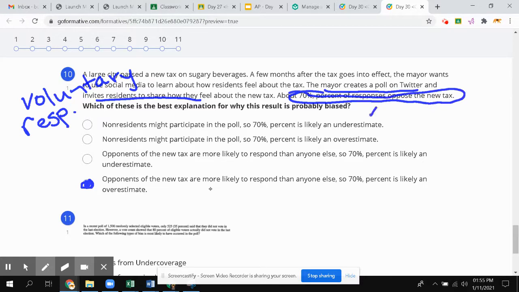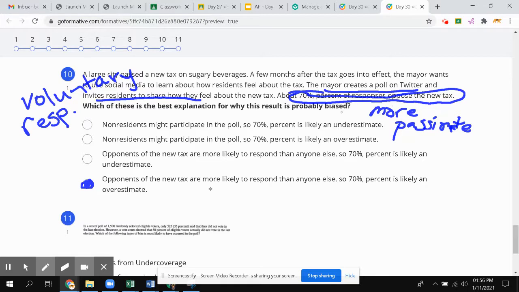They're more passionate about not having the new tax. So more people that opposed are going to volunteer to respond because they're more passionate about that.